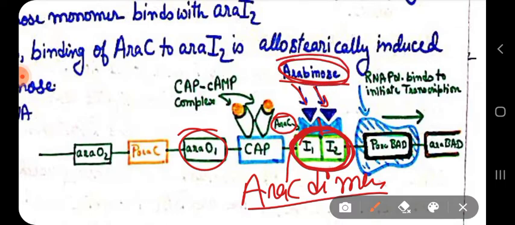Okay, which are the initiator region. So binding of Ara-C to the Ara I1 and I2 is allosterically induced by arabinose.